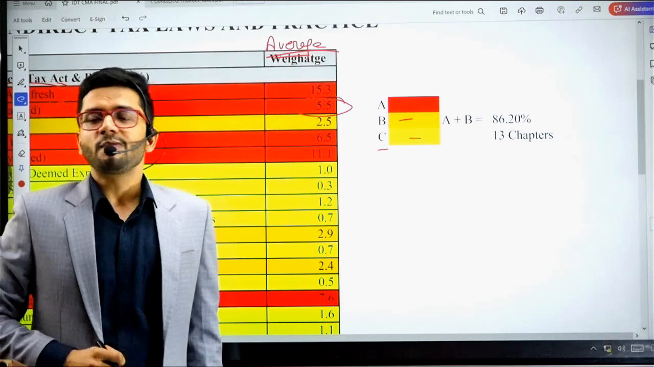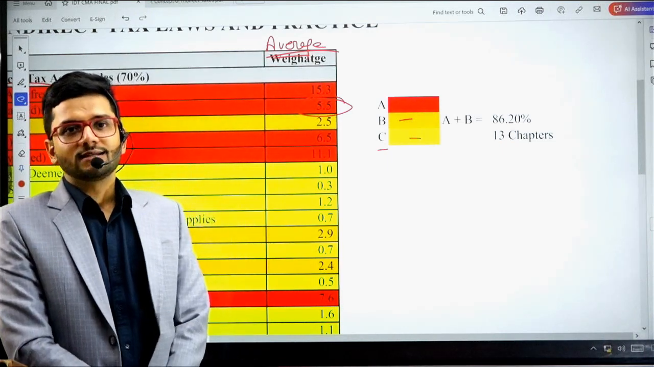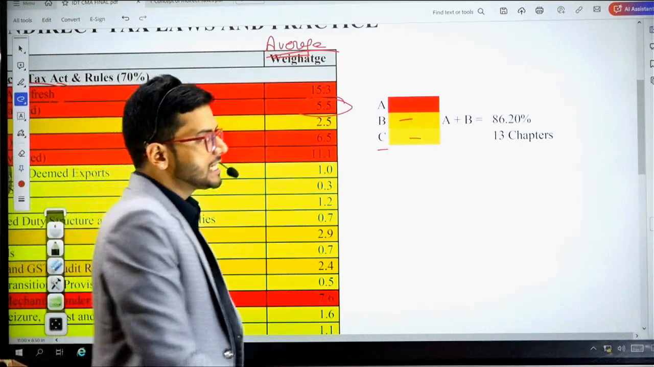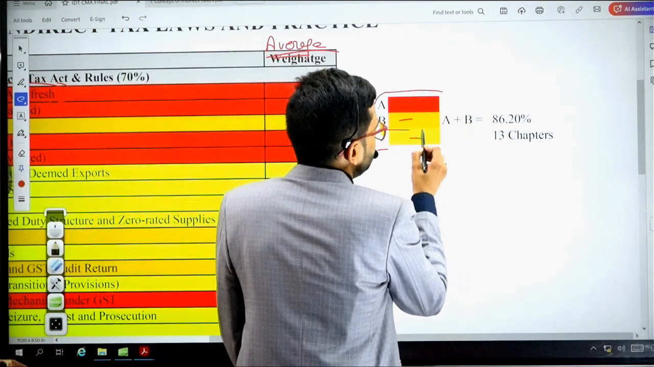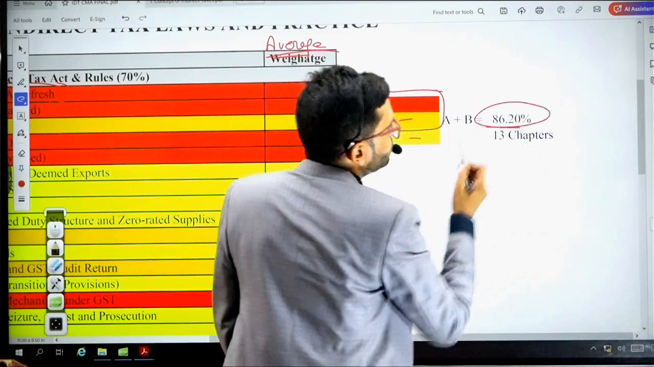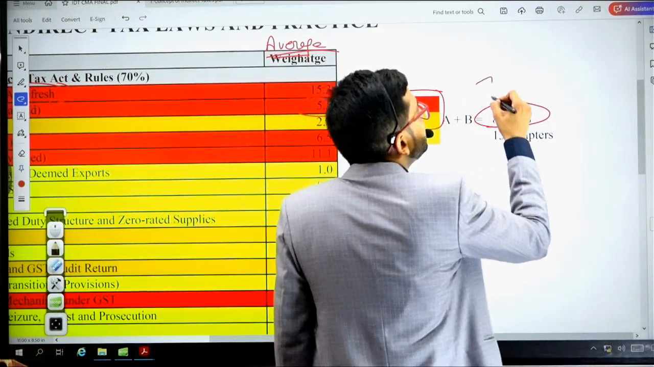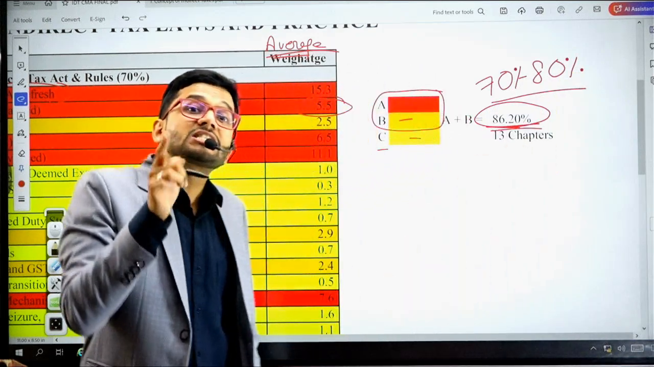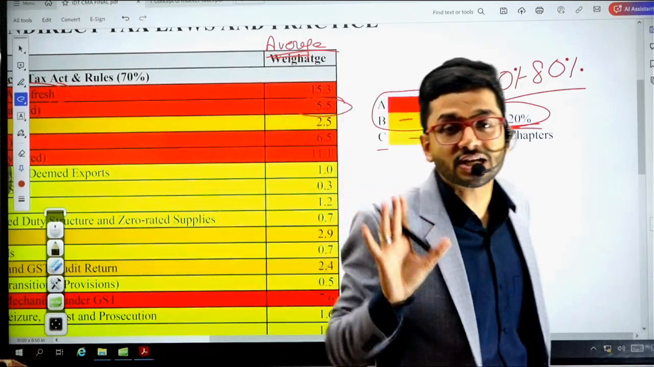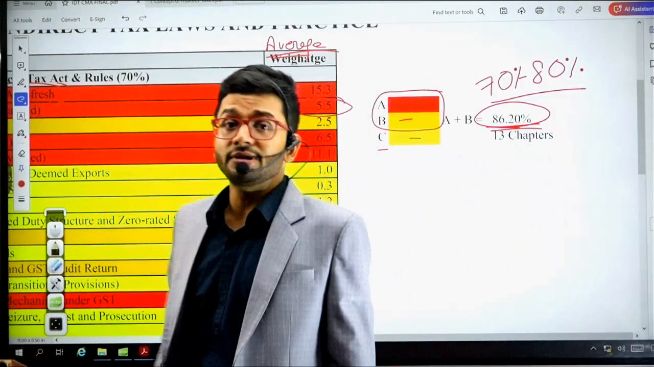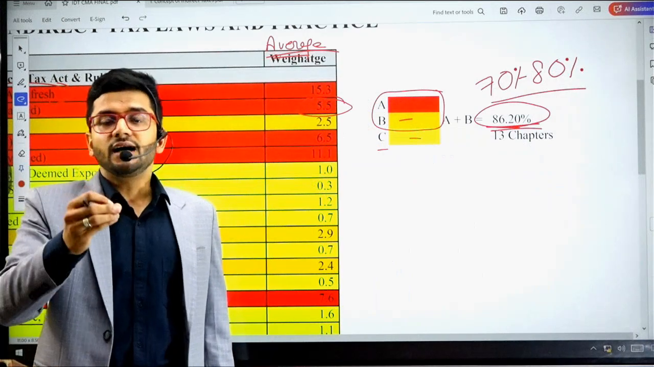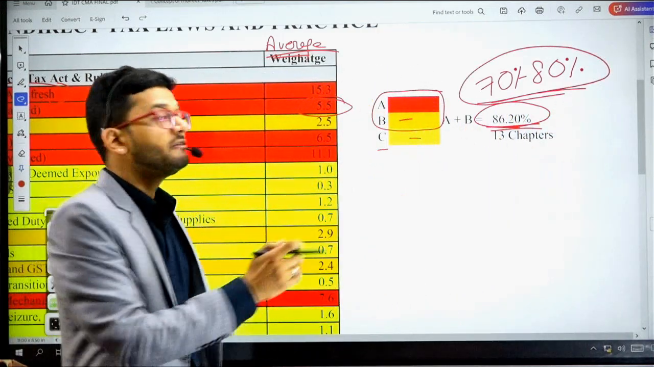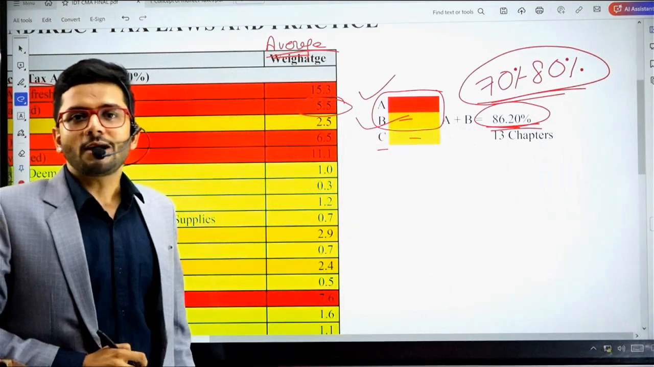Now you will be astonished by an analysis that I've done using this scanner. The analysis is that category A and category B in combination will carry about 70 to 80 marks of your entire paper. Although it has come out to 86%, I'm discounting 86% because, guys, it's a professional examination. Anything can happen in this professional examination. So we have to be very conservative. But even if we are conservative, we can easily conclude that 70 to 80% of your paper will be from category A or category B chapters.